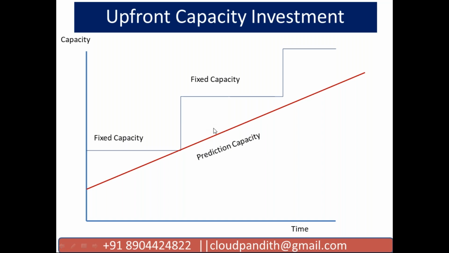Maybe some 12 or 13 servers are required, but unnecessarily you are maintaining 20. This is case one. The problem here is you are maintaining a fixed number of servers. Here also, our traffic keeps on increasing, and this much you are wasting. Clear, friends, this graph?